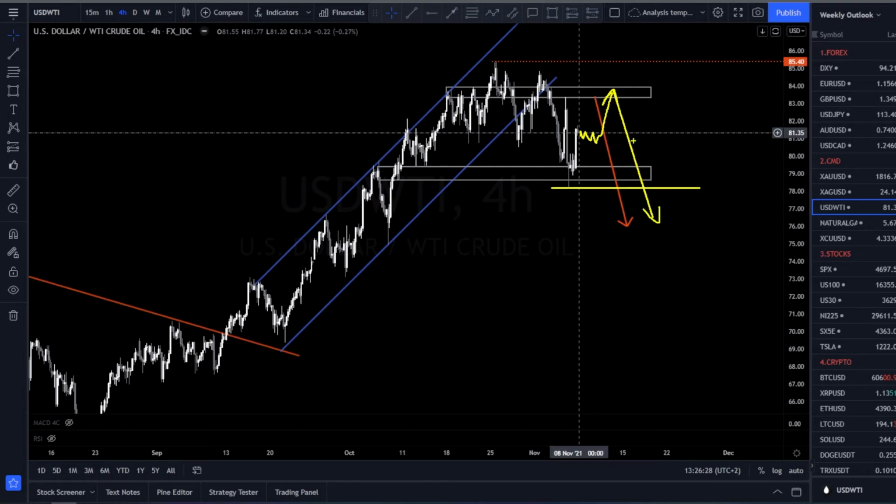So for next week, in our opinion, oil looks bullish in the first part because it will make this correction, and then we'll expect the price to drop from the resistance level and break the support.